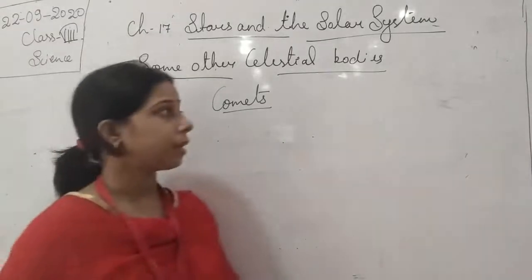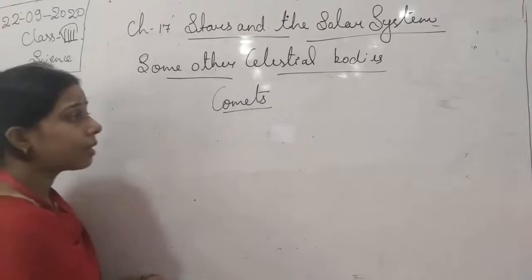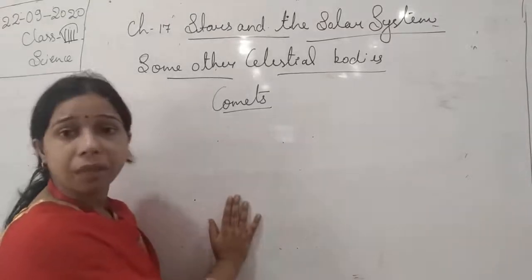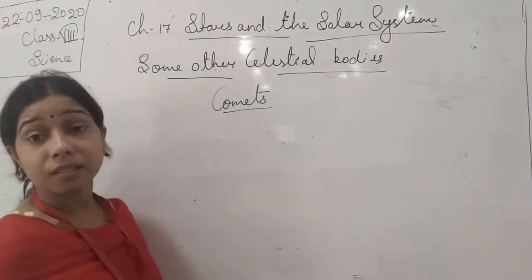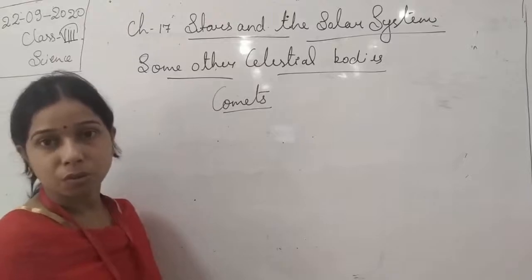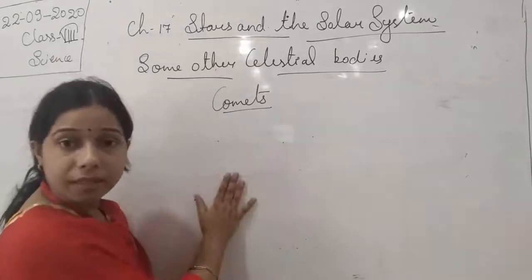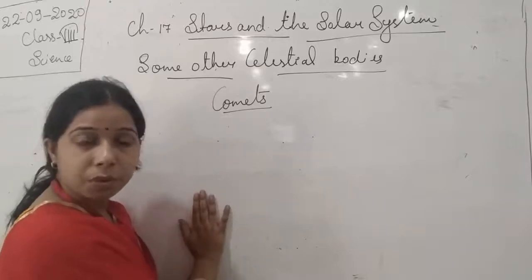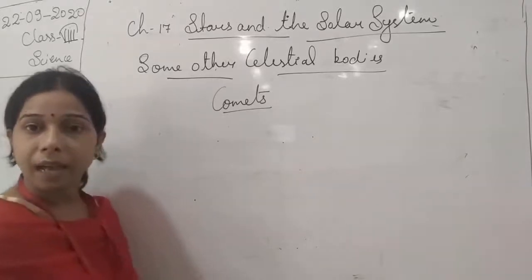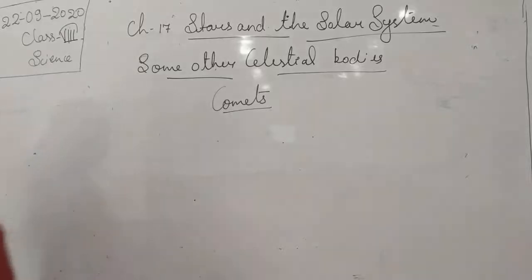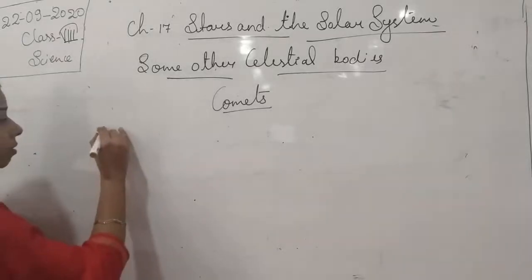Okay, so we can write it. Basically, you can understand by this, student, that they are made up of dust particles and consist of gases also. Okay, so these are basically made up of ice and dust, and consisting of different gas particles. So we can say that these are small chunks.